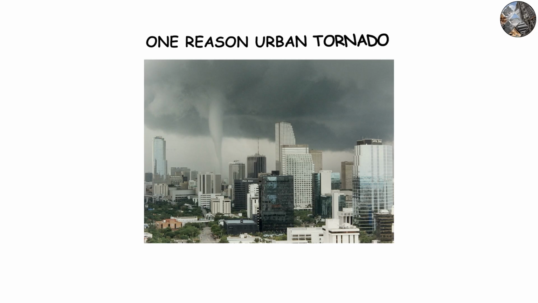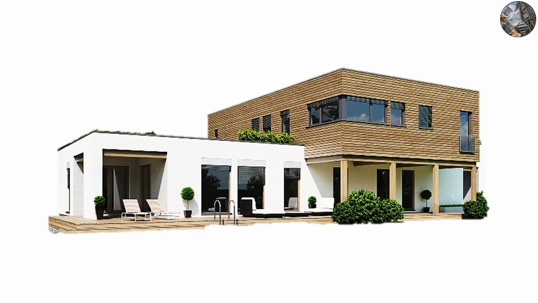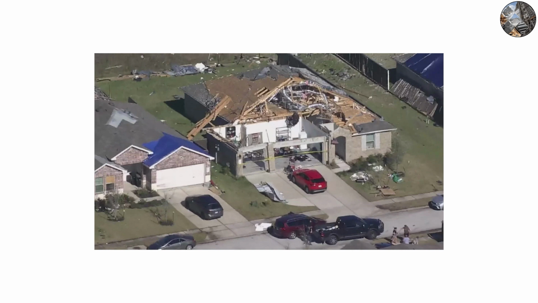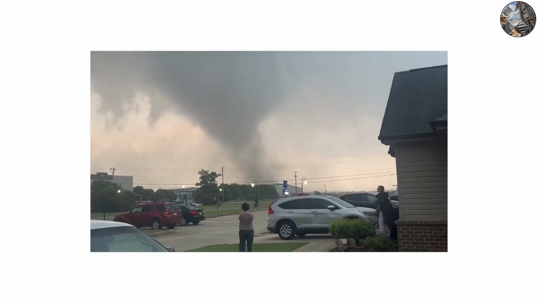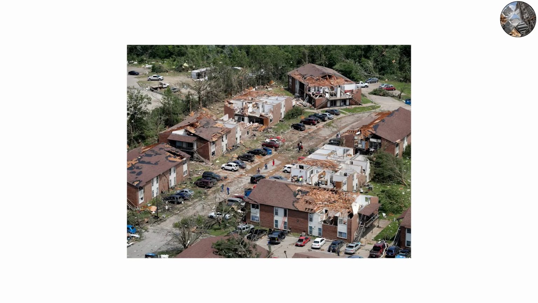One reason urban tornado damage looks so catastrophic is the variety of construction materials. Suburban homes built with wood frames are far more vulnerable than steel-reinforced office buildings. When a tornado passes through a residential area, it finds plenty of lightweight material to rip apart. Wood, shingles, glass, and metal sheets, all of which become deadly projectiles. These fragments can then smash into commercial districts, amplifying destruction.